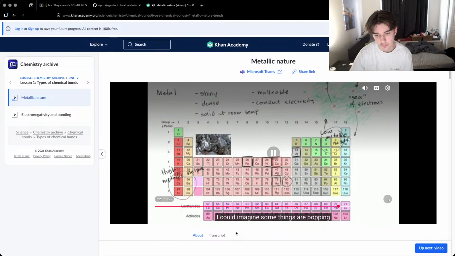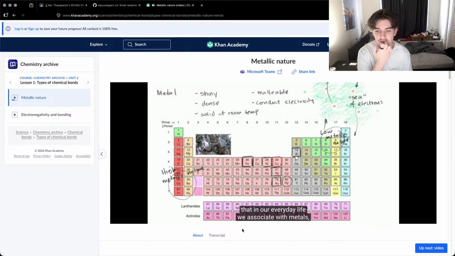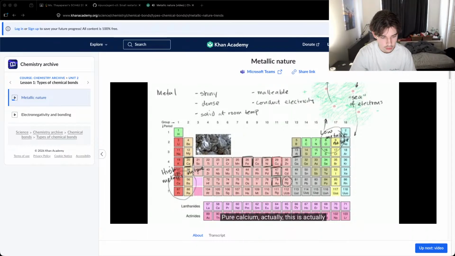I can imagine some things are popping into your brain at this point. We started thinking of the elements that in our everyday life we associate with metals, but what I'm saying is that these elements over here have an even higher metallic nature. What about something like calcium? When a lot of people imagine calcium, they think of a white, chalky substance, very rigid, not very malleable, not very shiny, not very good at conducting electricity. Based on what I just told you, this would have a higher metallic nature than something like aluminum. What you have to remind yourself is that what you see is not actually pure calcium. That chalky thing is calcium carbonate. This is actually a picture of pure calcium.